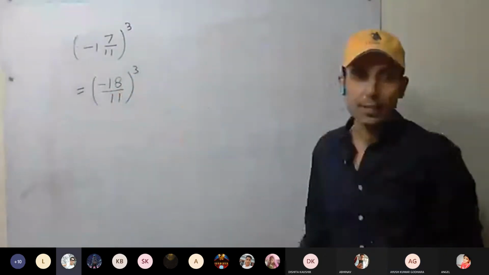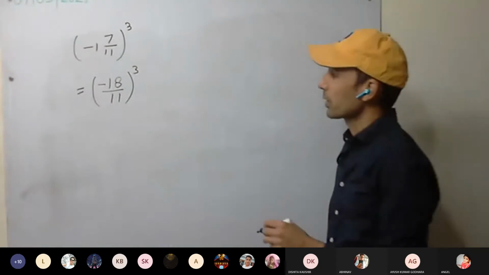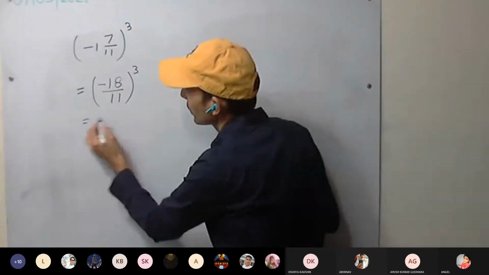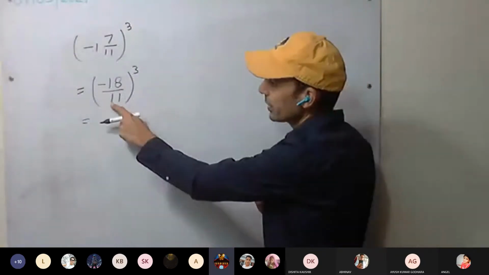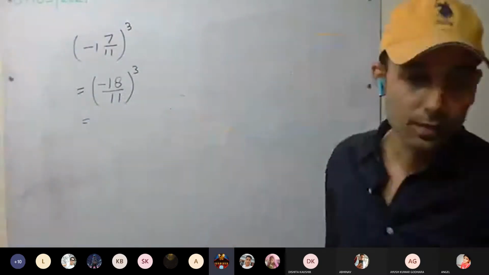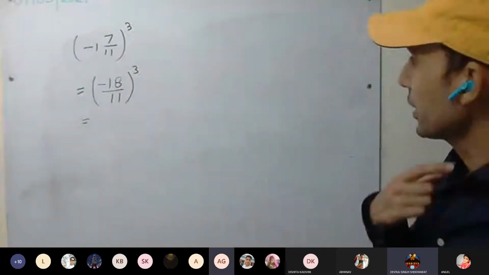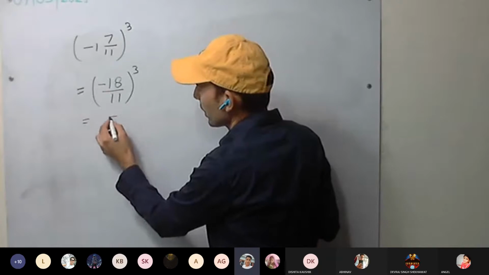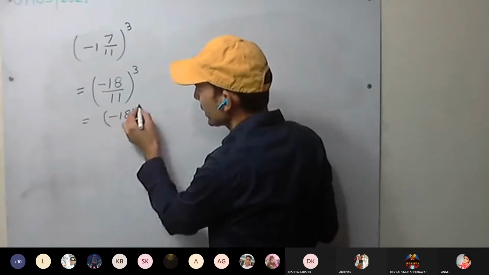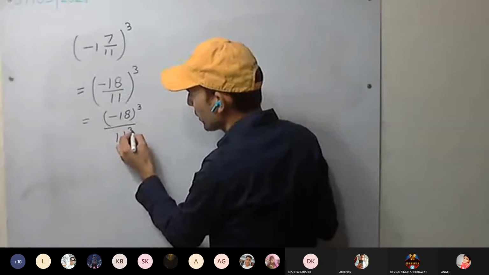Now we have to take the cube. It means a large number is coming, we have to multiply it 3 times. 5,832. So see here, minus 18 raised to power 3 divided by 11 cube.